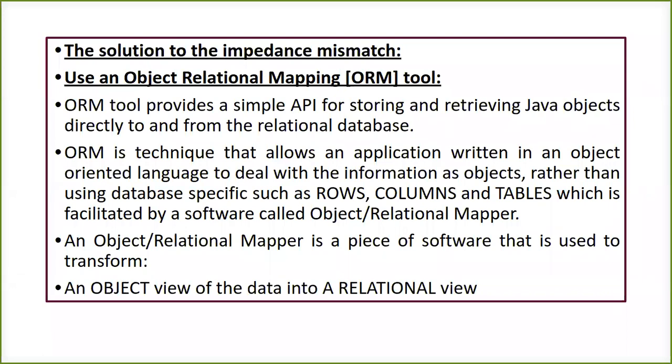So the impedance mismatch between your language and the databases can be removed by using the ORM, which is nothing but an API. Removing the gap between these two things is already written into your API.